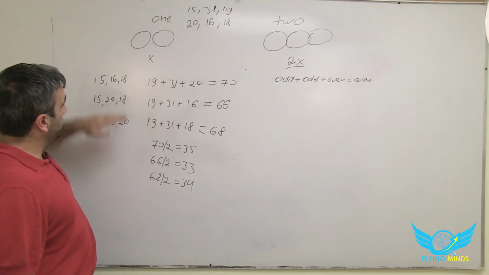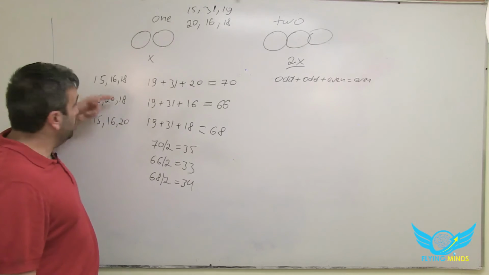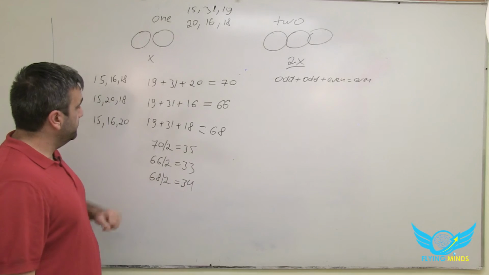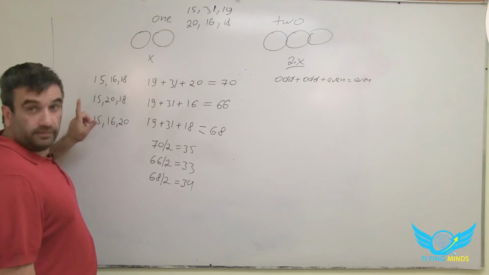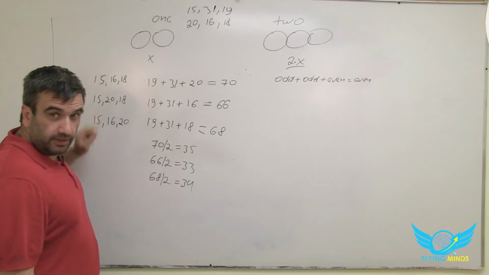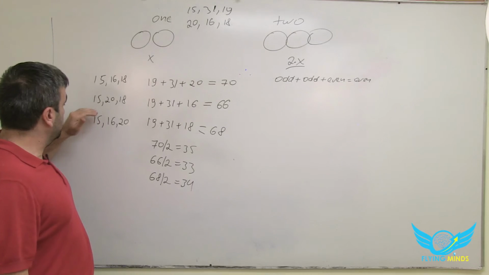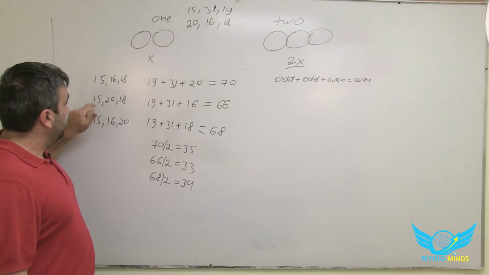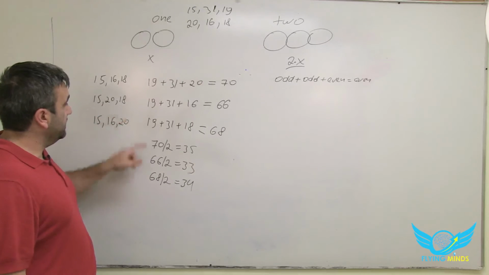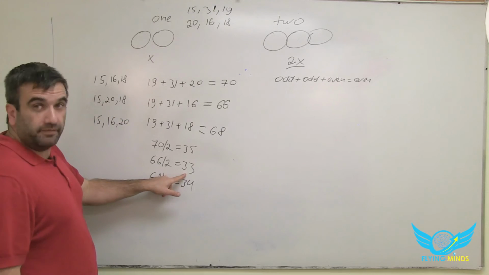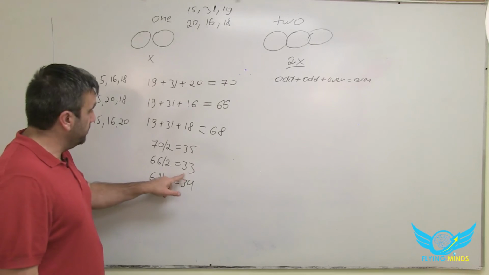So none of this combination, if we add any 2 numbers, will give us 35. Here we go. You probably already calculated it. 15 and 18, right? So 15 plus 18 is 33. So I think we found our combination, right?